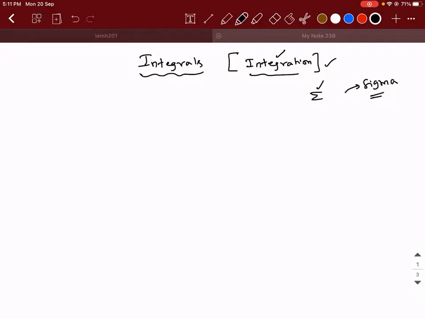See, for example, I want to add 0.00000000001 and 0.000000002. I can still write it in terms of sigma. So sigma is only useful for numbers? Yes, sir. Sigma is only useful for numbers; you can add cos x, but it can't be used for adding cos x or tan x.